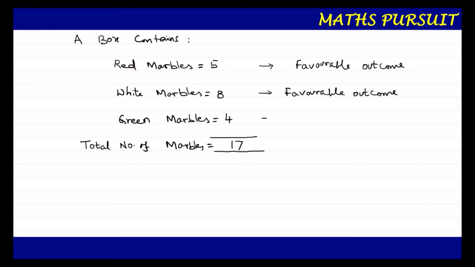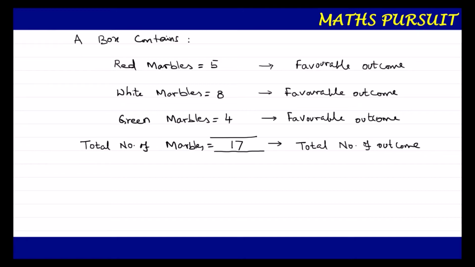And in case of green, if the question is asking about green, the favorable outcome for green is 4. And the total number of outcome is 17. This is the total number of outcome. So we will utilize these things as and when required now in our question.